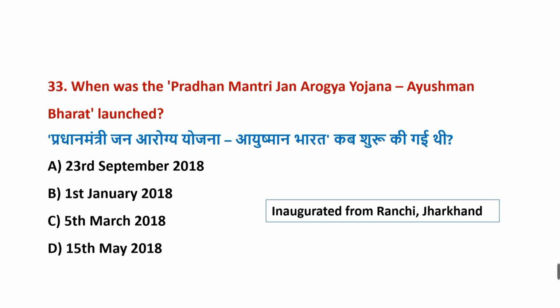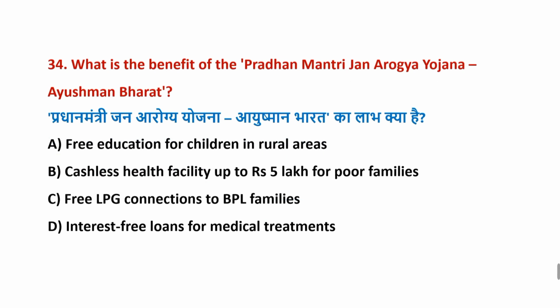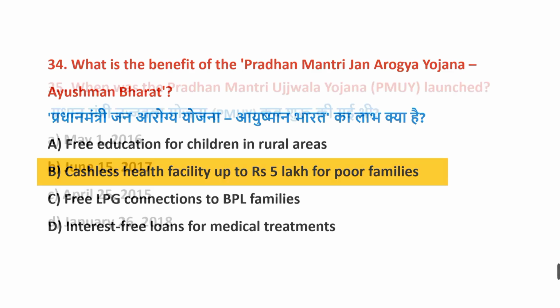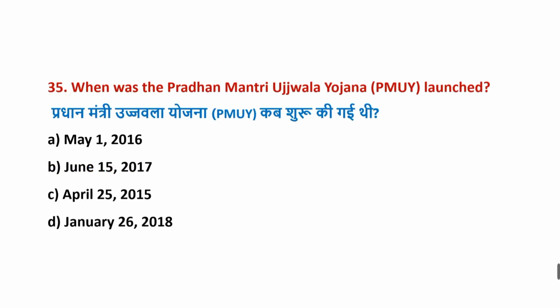When was the Pradhan Mantri Jan Arogya Yojana Ayushman Bharat launched? Correct answer is option A, 23rd September 2018, and it is inaugurated from Ranchi, Jharkhand. What is the benefit of the Pradhan Mantri Jan Arogya Yojana Ayushman Bharat? Correct answer is option B, cashless health facility up to rupees 5 lakh for poor families. When was the Pradhan Mantri Ujjwala Yojana launched? Correct answer is option A, 1st May 2016.